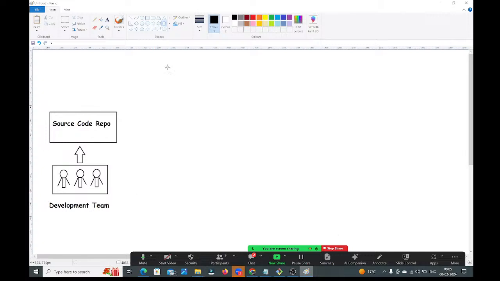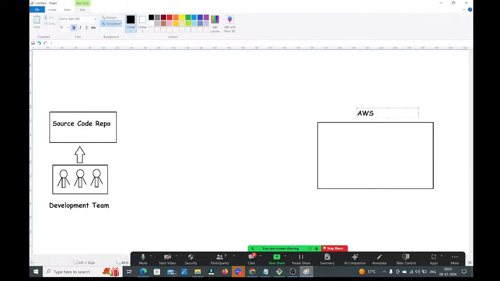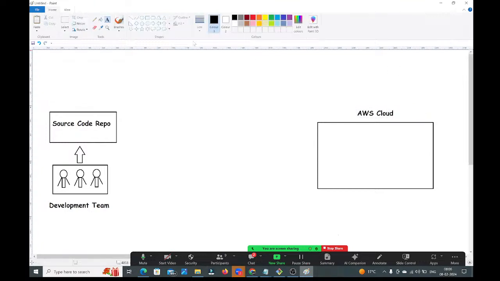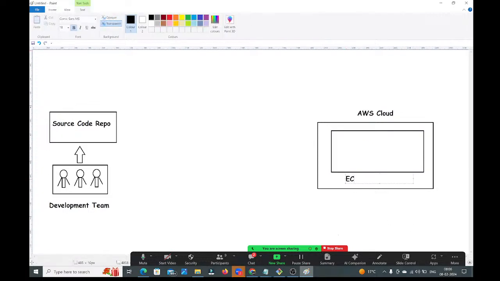See, guys, here. This is the AWS cloud. Assume this is the AWS cloud. In the AWS cloud, I want to create the required infrastructure to deploy the application. First I need one EC2 instance. Here I am taking one instance, guys. This is the EC2 instance which I am taking. In this EC2 instance, you should install the servers.